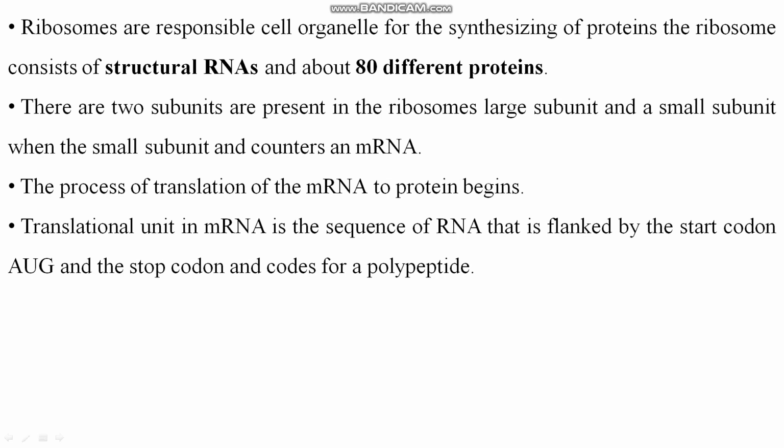I told you in the last lecture that the start codon is AUG, right? AUG has a dual function: AUG codes for the amino acid methionine, and the stop codon terminates the polypeptide. Clear, students? So please remember it.